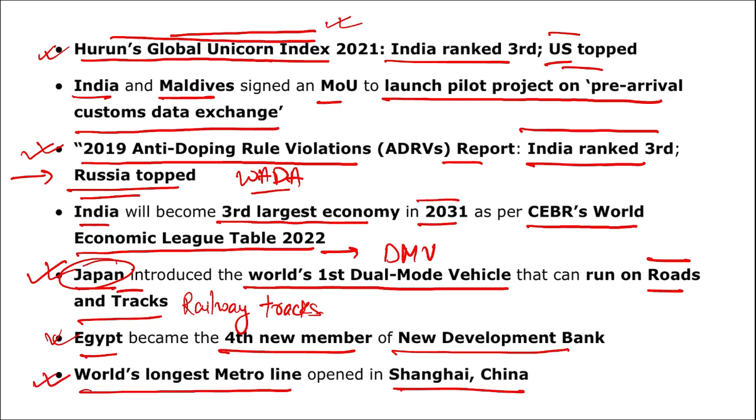Where was the world's longest metro line opened? It was opened in Shanghai, China. Mark this also.